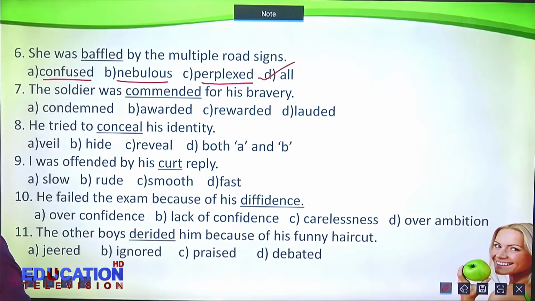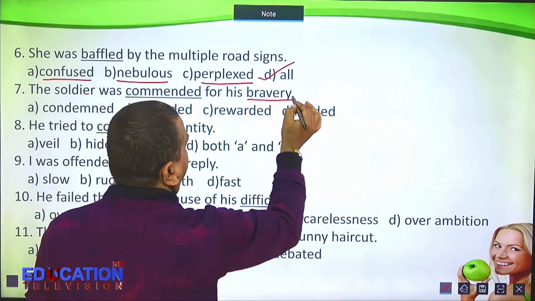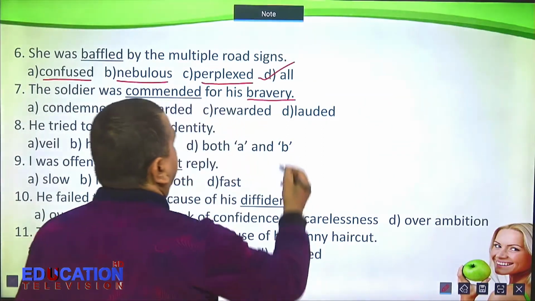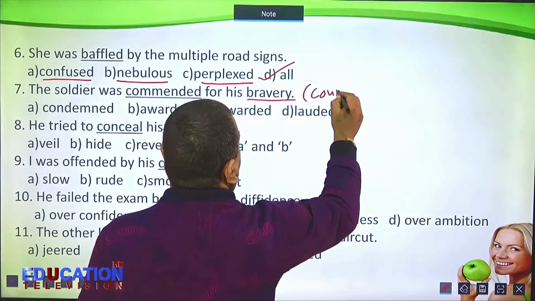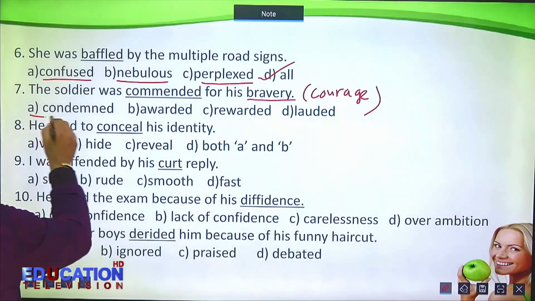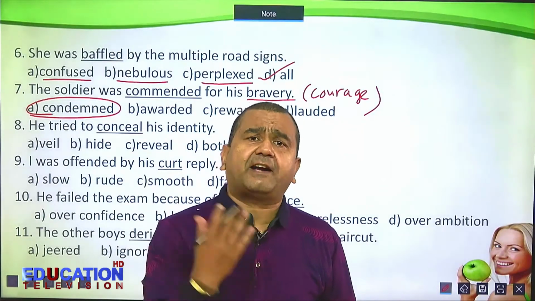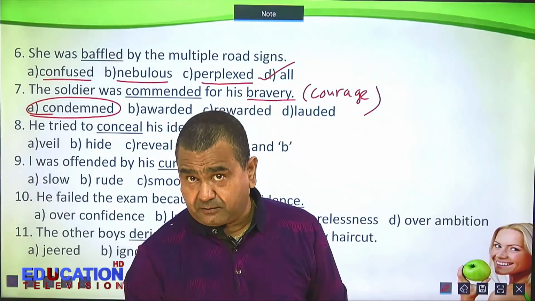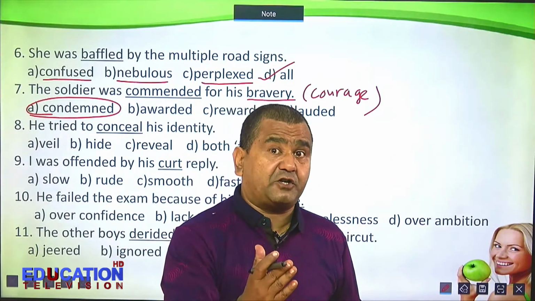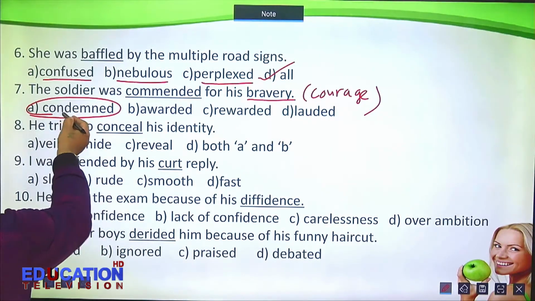The soldier was commended for his bravery. So remember the word bravery, an act of bravery, brave work. Bravery means courage. So condemned, it means hated. Dear students, I've been telling you that you should know not only the right answer, but why the other options are wrong. Then only you are confident in the examination. So condemned. Condemned means hated.